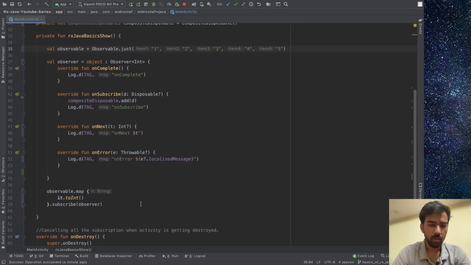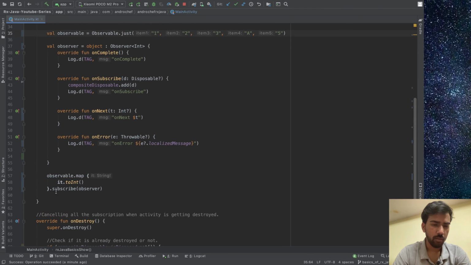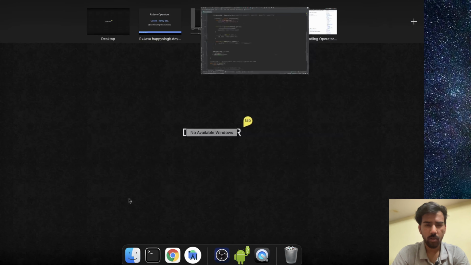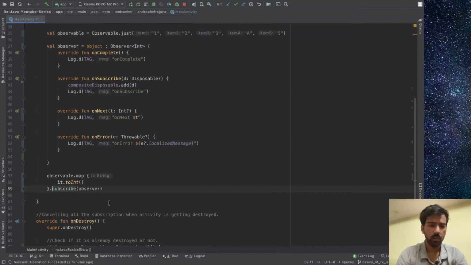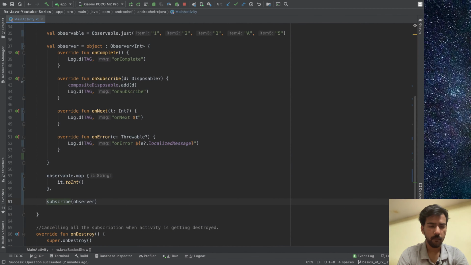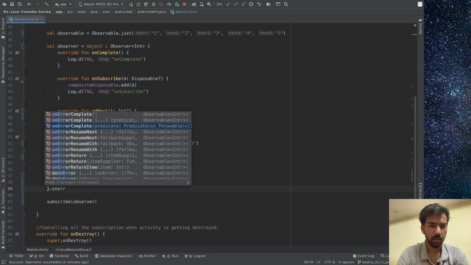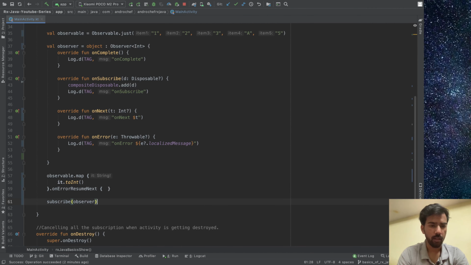So we'll use the first operator. Okay, so let's see the operators in the list. As you can see, we have onErrorResumeNext. So we will be resuming our observable. We will not stop our emission, so we'll use the same operator. So let's say we have onErrorResumeNext, in that one,